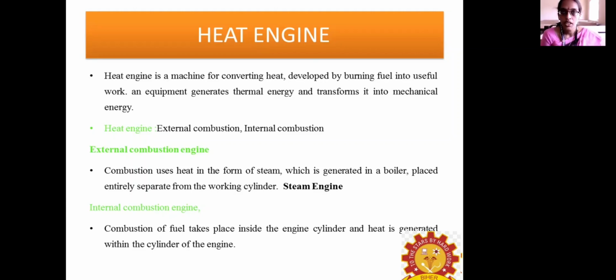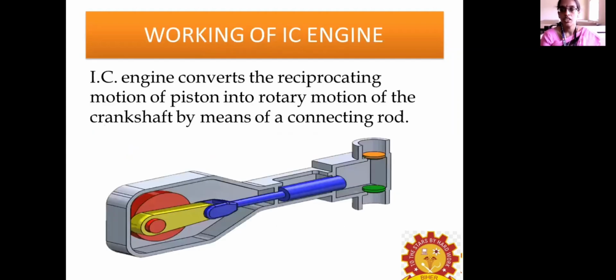One is internal combustion and another one is external combustion, based on where combustion takes place. If it takes place inside the engine, it is said to be an internal combustion engine. And if the combustion takes place outside the engine cylinder, it is known to be the external combustion engine. An example of an external combustion engine is the steam engine. And in the case of internal combustion engines, we use the petrol engine and diesel engine. Everything comes under the classification of internal combustion engine.